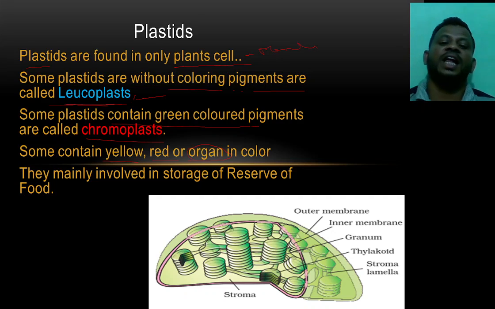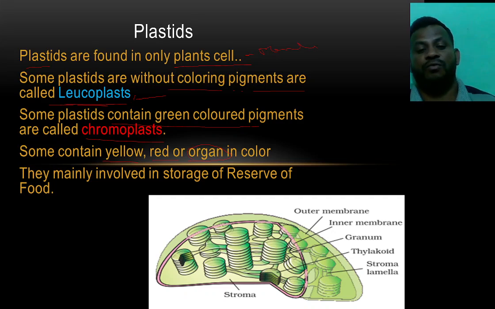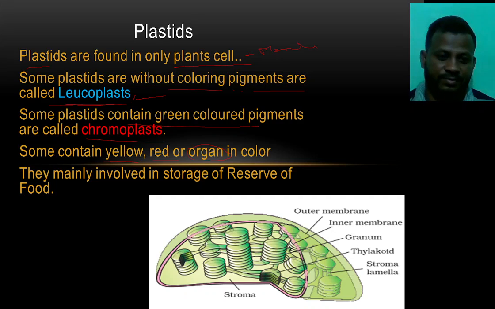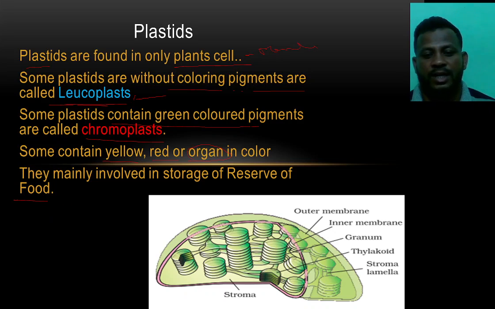And they are mainly involved in the storage of food. The plastid helps to store the food here. We can see the picture of a plastid here. Outer membrane, inner membrane, granules, thylakoid, and the stroma lamella. These are the parts of the plastids.